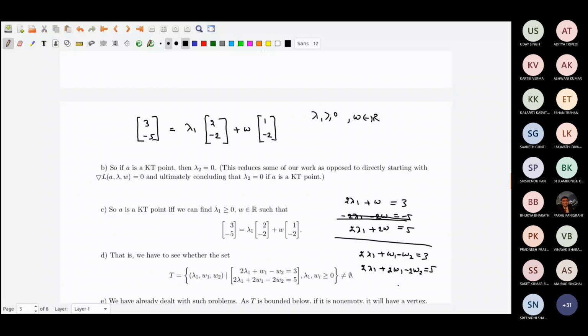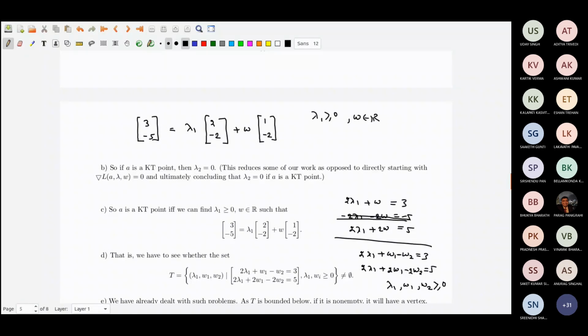And here lambda 1, w1, w2 are greater than or equal to 0. Because w belongs to R, it can be written as the difference of two non-negative variables. This trick we have used many times.